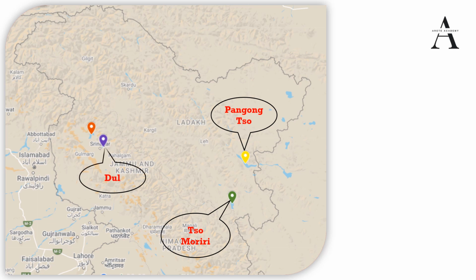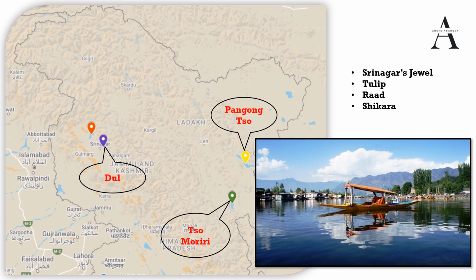Next, the third one is Dal. We generally have this habit of calling it Dal Lake, but that is a misnomer, as Dal in Kashmiri means lake itself. It is in Srinagar and is an integral part of the tourism. It is also known as Srinagar's Jewel, and Asia's largest tulip garden is on the banks of Dal Lake. The tulip gardens you cannot see in the image, but the image of Dal Lake has been shown on the screen.